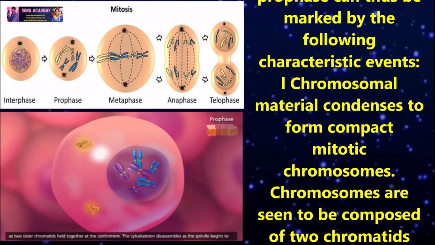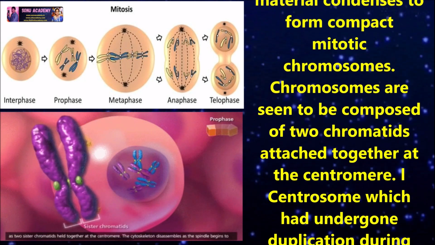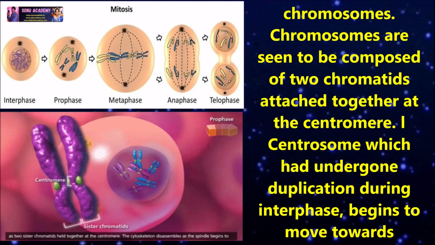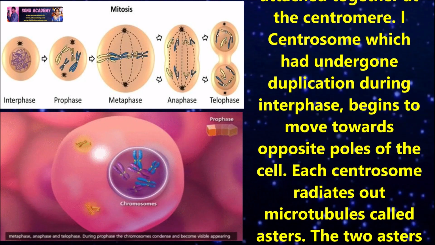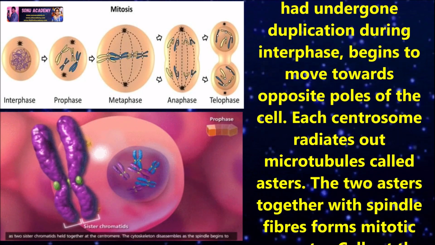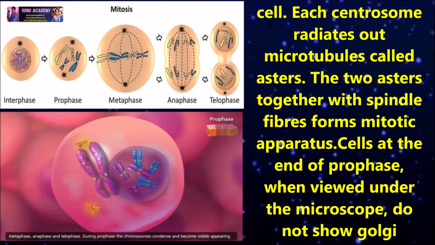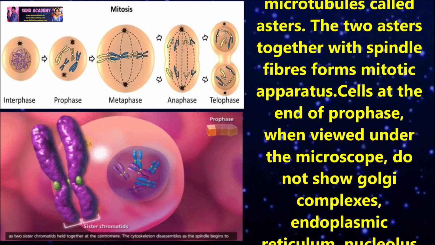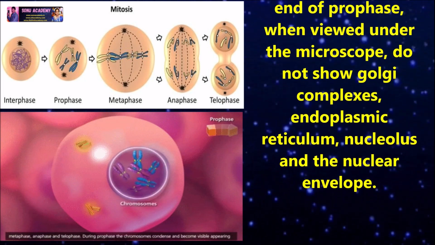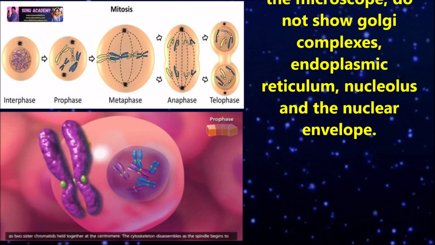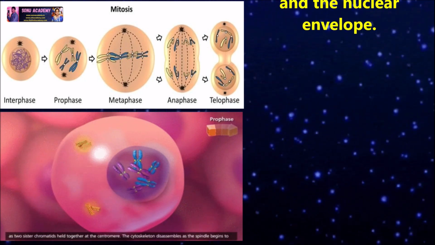1. Chromosomal material condenses to form compact mitotic chromosomes. Chromosomes are seen to be composed of 2 chromatids attached together at the centromere. 2. The centrosome, which had undergone duplication during interphase, begins to move towards opposite poles of the cell. Each centrosome radiates out microtubules called asters. The 2 asters together with spindle fibers form the mitotic apparatus. Cells at the end of prophase, when viewed under the microscope, do not show Golgi complex, endoplasmic reticulum, nucleus and the nuclear envelope.